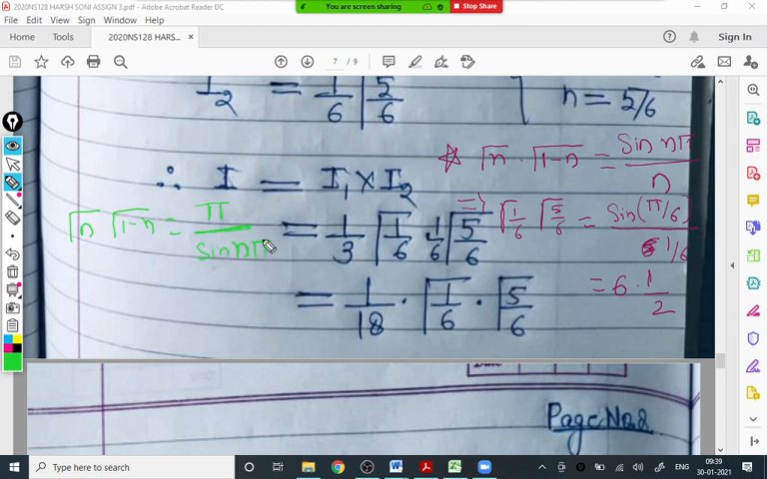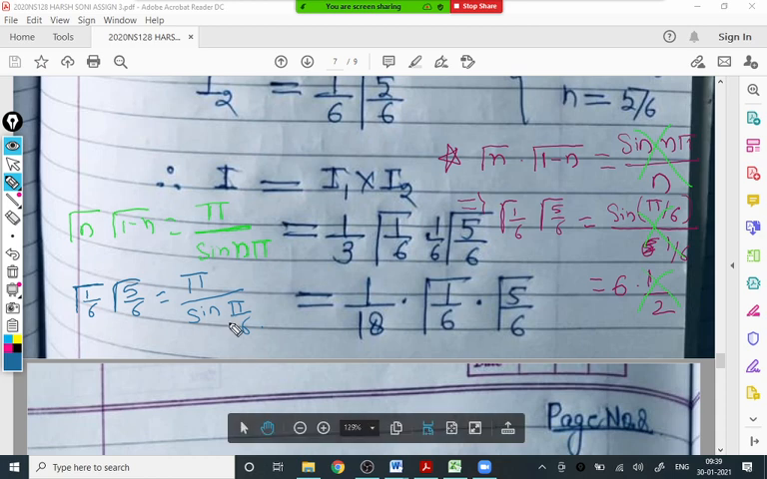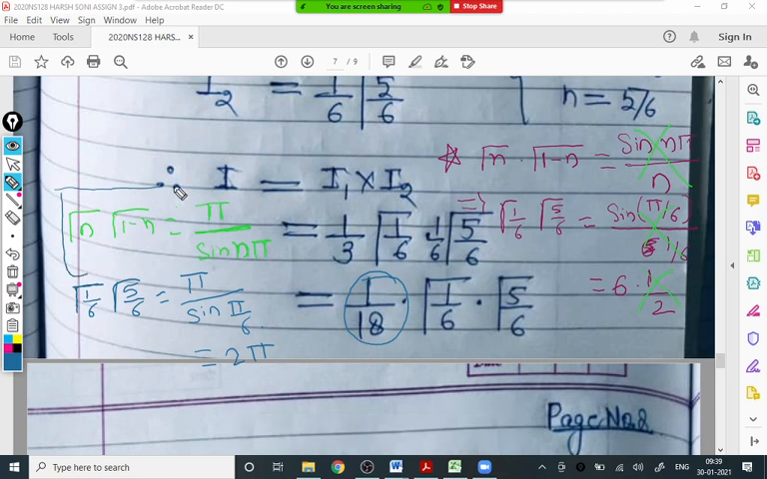Can you see this? Is it visible, or should I use a different ink? Yes, sir, it is visible. So whatever RHS I wrote earlier is wrong, my mistake. Now observe the answer here: gamma 1 by 6 into gamma 5 by 6 is pi upon sine pi by 6. That sine pi by 6 is 1 by 2, and that will become 2 pi upon 18, which is pi by 9. That's the required answer.